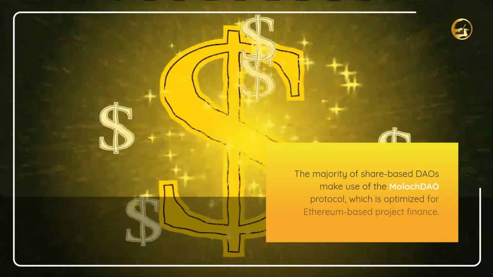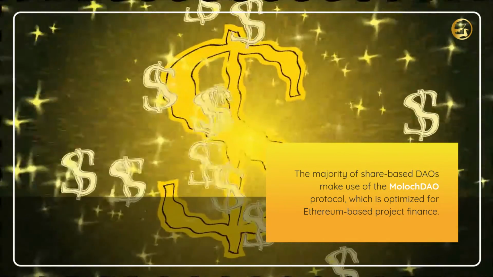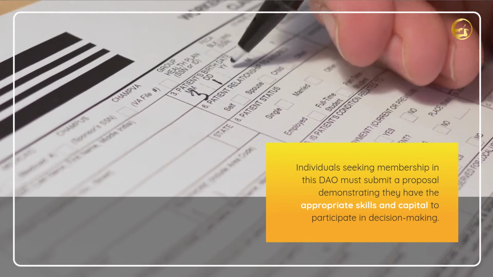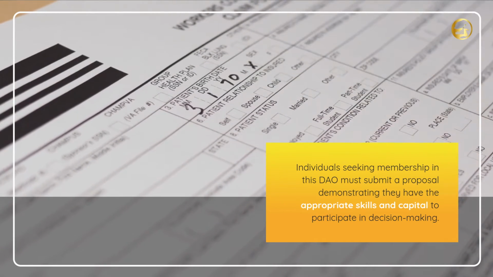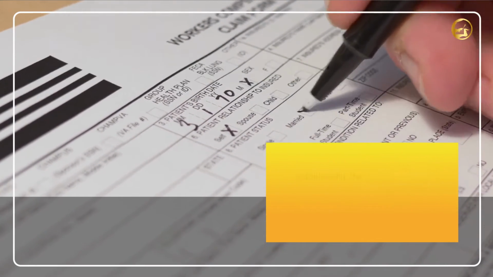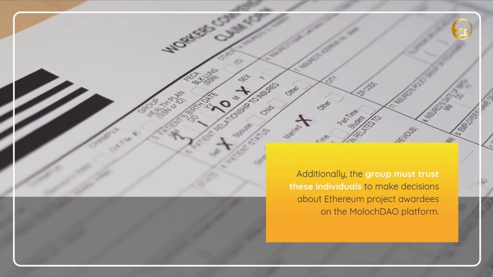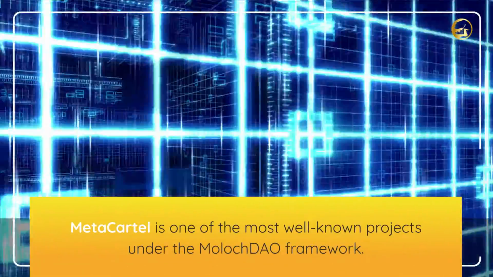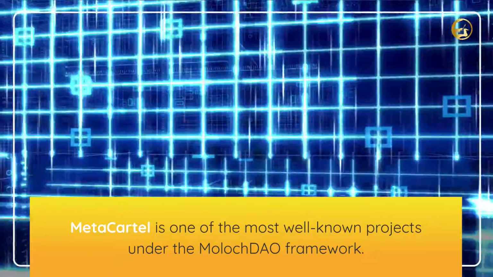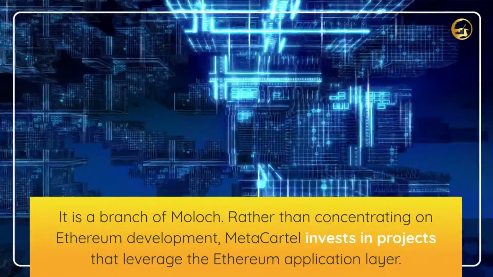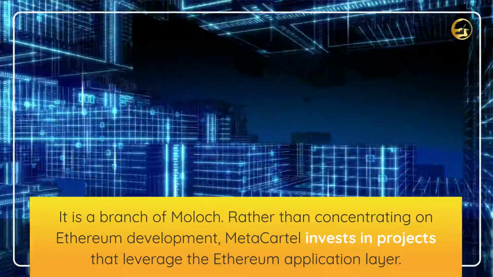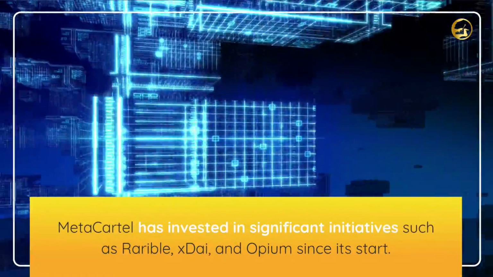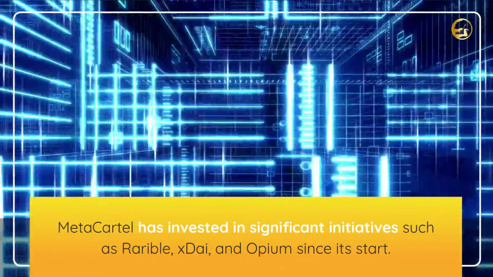The majority of share-based DAOs make use of the Moloch DAO protocol, which is optimized for Ethereum-based project finance. Individuals seeking membership in this DAO must submit a proposal demonstrating they have the appropriate skills and capital to participate in decision-making. Additionally, the group must trust these individuals to make decisions about Ethereum project awardees on the Moloch DAO platform. Metacartel is one of the most well-known projects under the Moloch DAO framework. It is a branch of Moloch. Rather than concentrating on Ethereum development, Metacartel invests in projects that leverage the Ethereum application layer. Metacartel has invested in significant initiatives such as Rarible, XDAI, and Opium since its start.